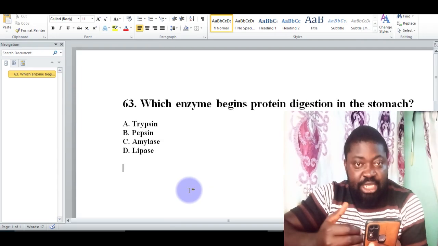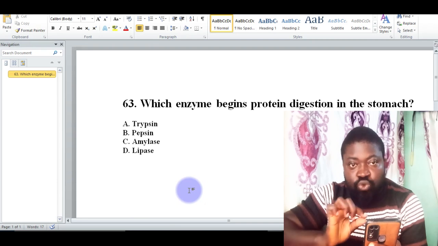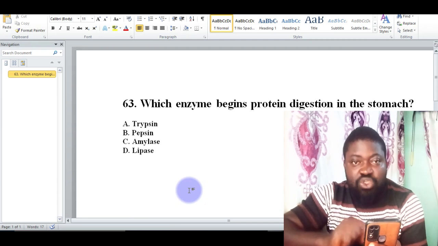Question 63, we are looking at which enzyme begins protein digestion in the stomach. Protein digestion in the stomach. I want you to understand it first. Protein digestion is in the stomach. Which enzyme begins protein digestion?